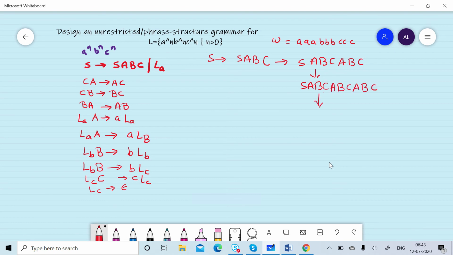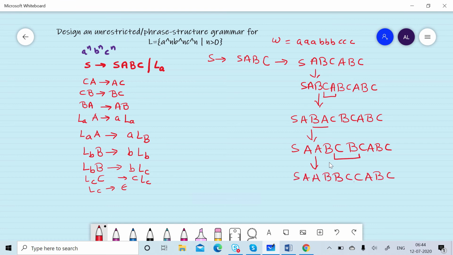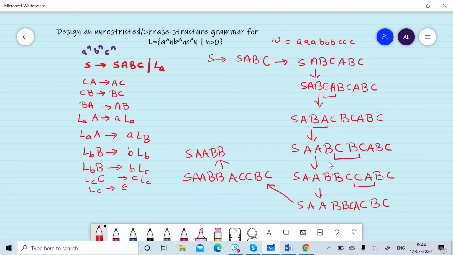We will replace CA by AC, then BA by AB, then CB by BC, then CA by AC, and CA by AC again, then CB by BC, and CB will be replaced by BC again.